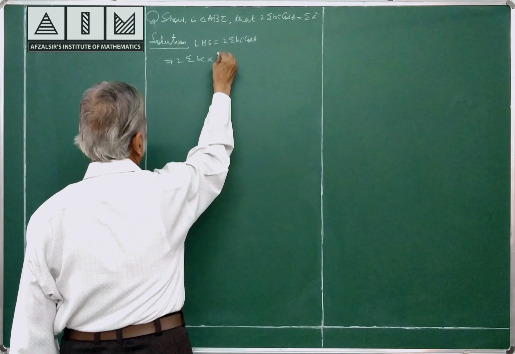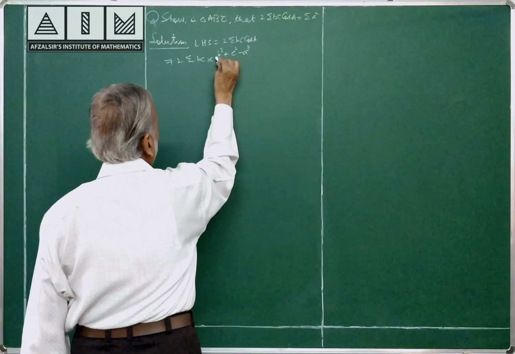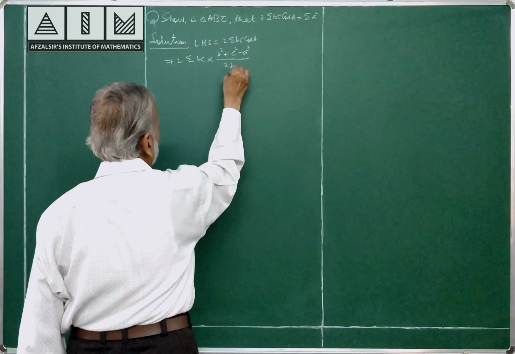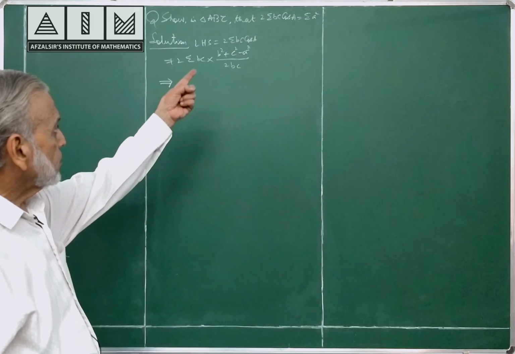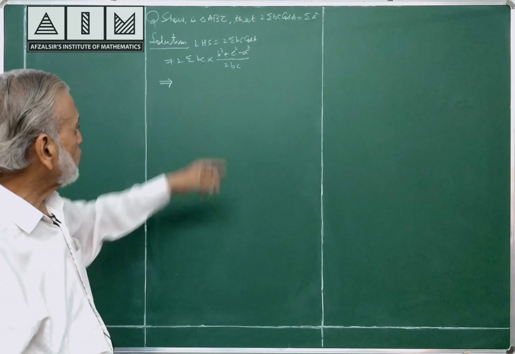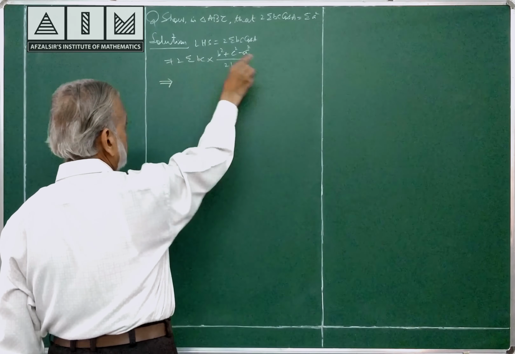Cos A, we have a formula, b square plus c square minus a square by 2bc. This 2bc will cancel, leaving only b square plus c square minus a square. Operate sigma, sigma b square, sigma c square minus sigma a square.